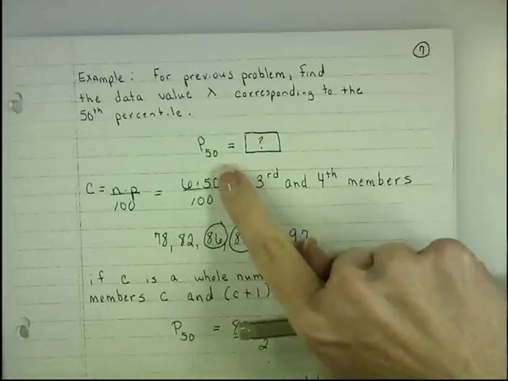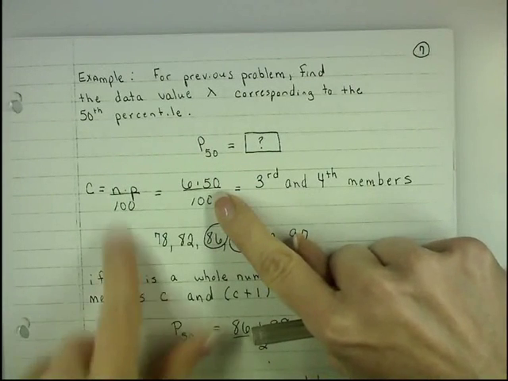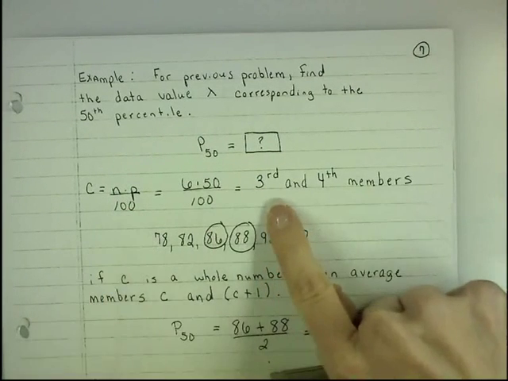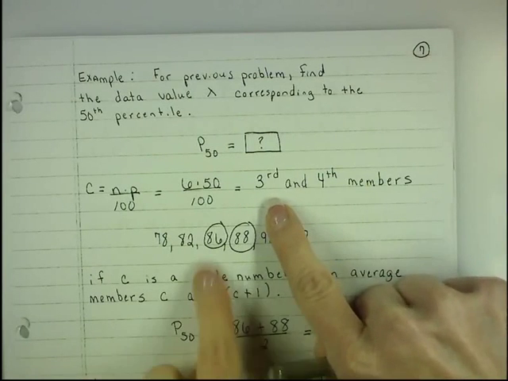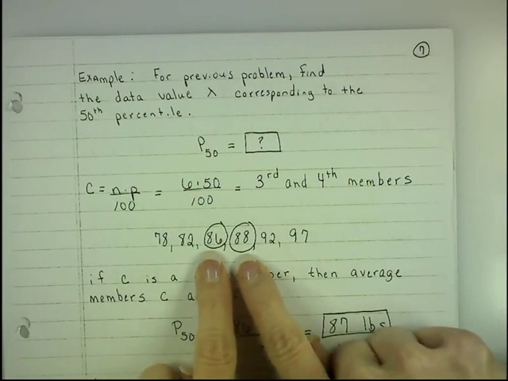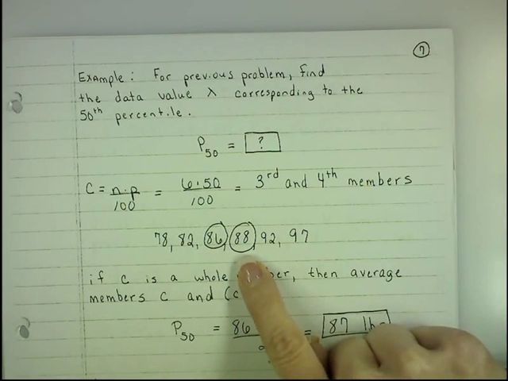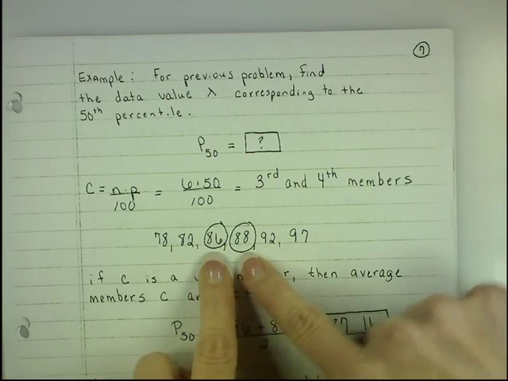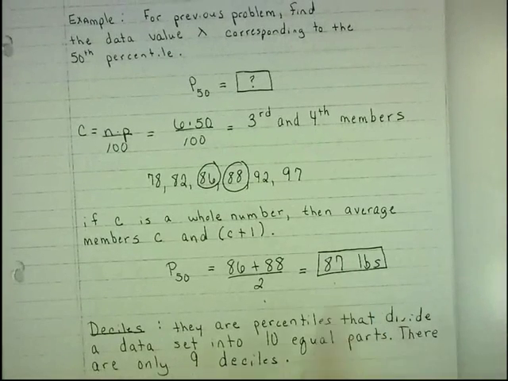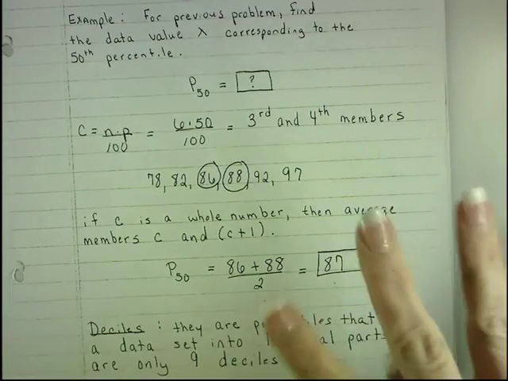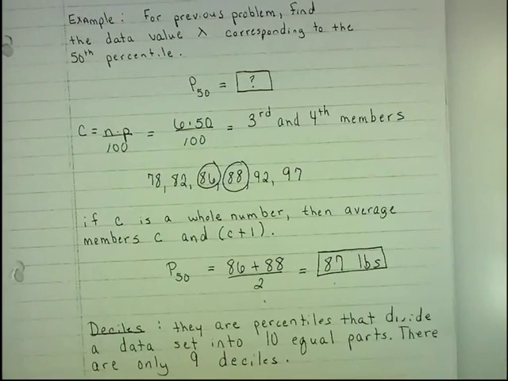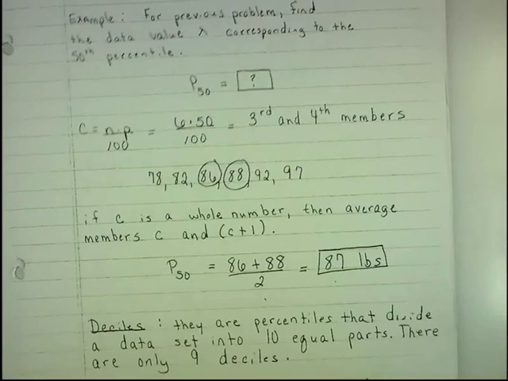Okay? And then again, if you want to find the child whose weight falls at the 50th percentile, then that is 6 times 50 over 100. Now, since it is a whole number, you would go to the 3rd child and the 4th child, and just like you found the median, by the way, the 50th percentile is the median, you would average the 86 pounds and the 88 pounds together, and you would get 87 pounds as the weight of the child that falls at the 50th percentile. So the 50th percentile is a measurement of position, but it's also the median of a data set. So this is where C turned out to be a whole number.